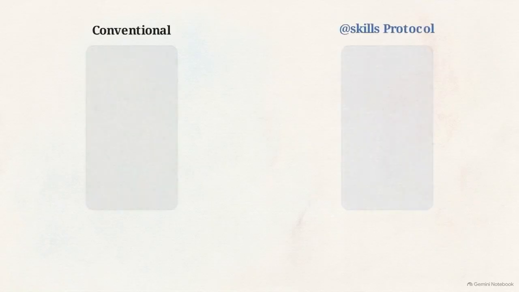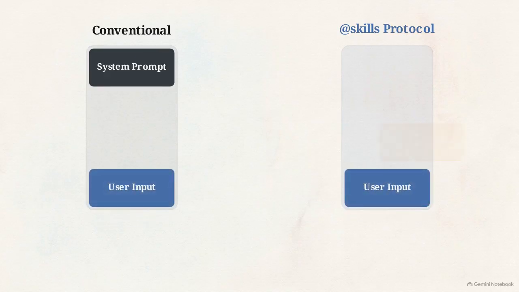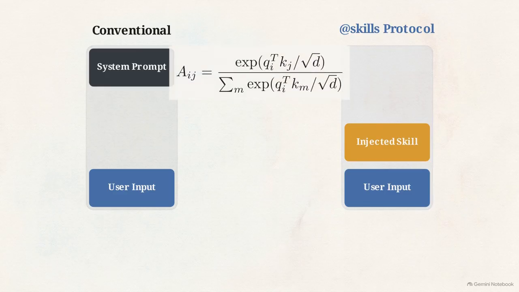This comparison contrasts the two delivery positions. On the left, instructions sit permanently at the top of a tall system prompt column. On the right, the @Skills protocol injects the instructions precisely next to the user's input at the bottom. We can map this directly to transformer math.